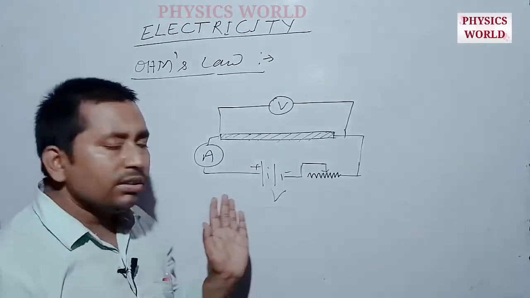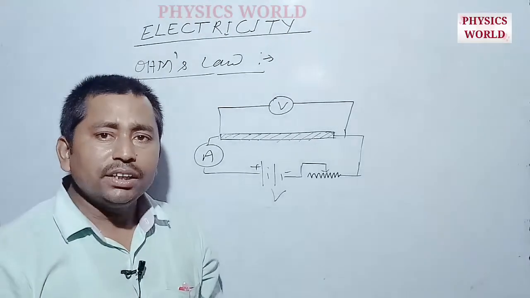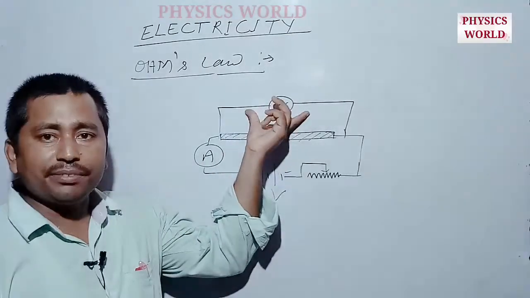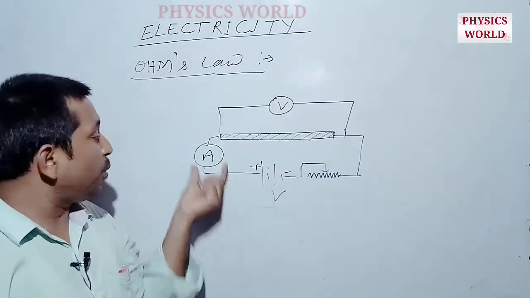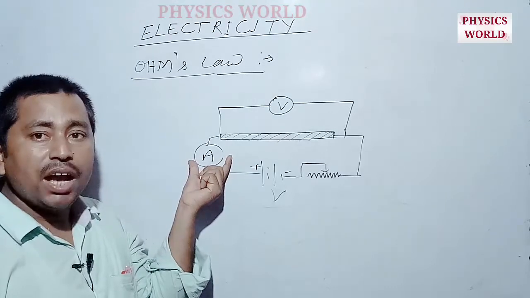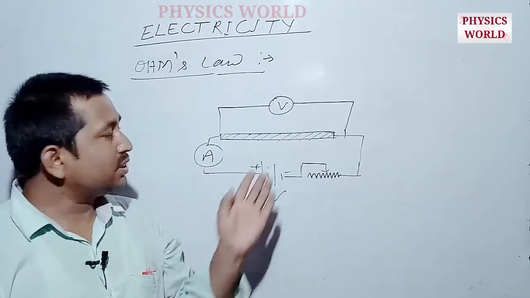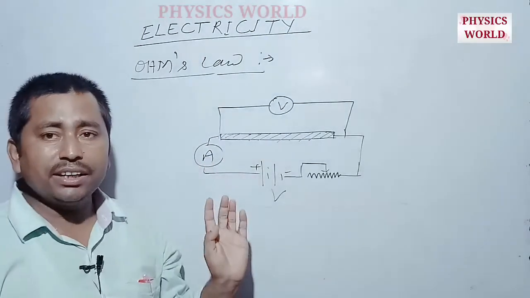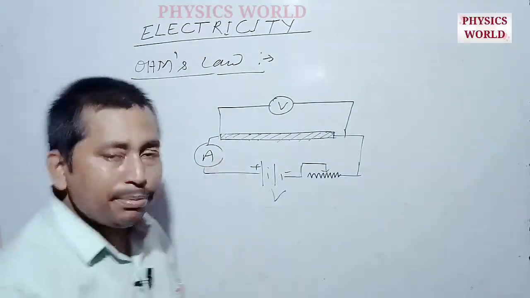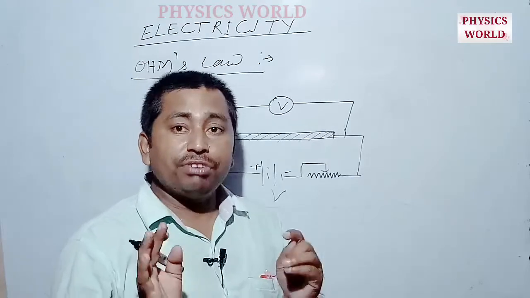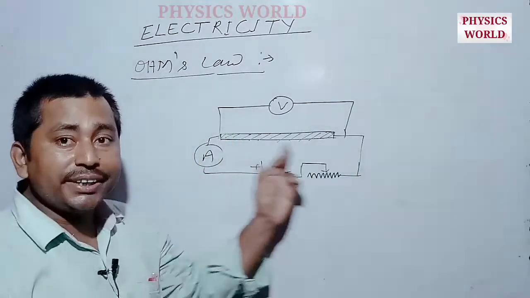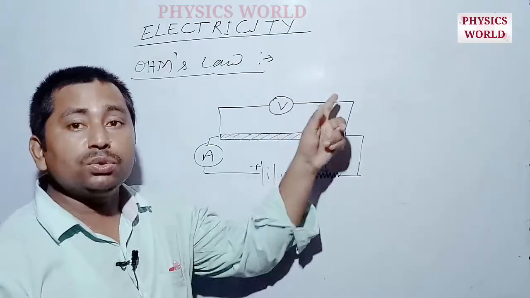George Simon Ohm observed that when there is a change in the potential across the conductor, there is a corresponding change in the current. He recorded these values, the potential and the current through the conductor, in a table, and found that the current flowing through any conductor is directly proportional to the voltage.